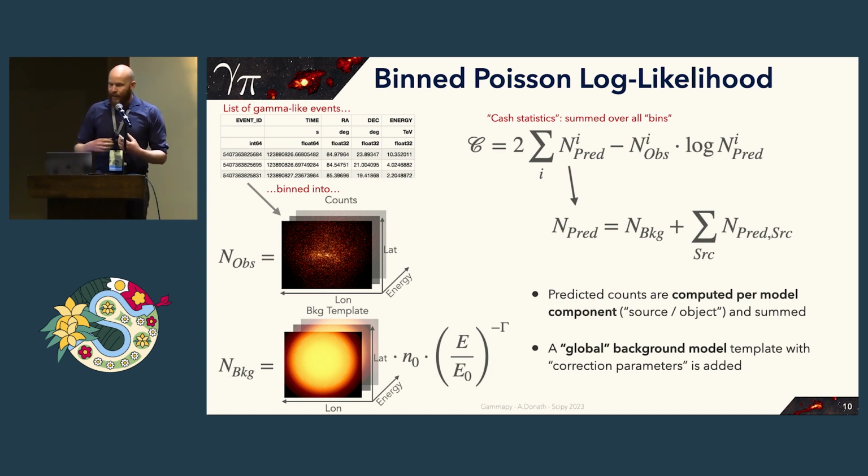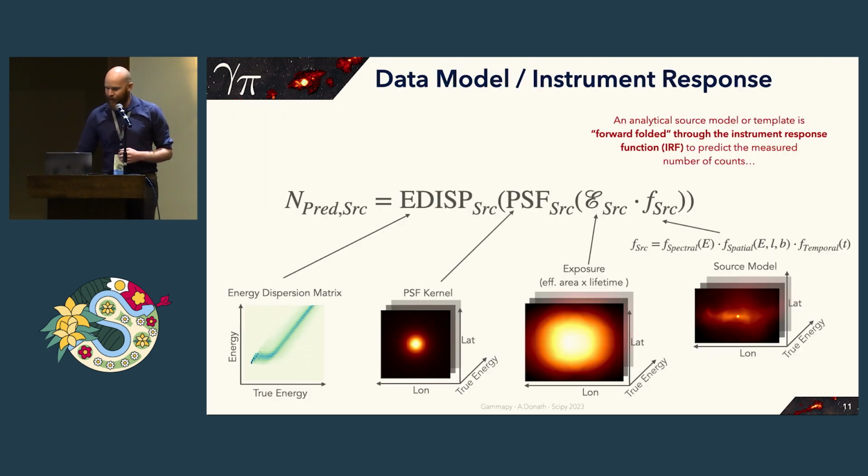And then in the analysis, one tries to model the emission using Poisson log likelihood fitting. I've shown the formula here, but the details don't matter. One assumes Poisson statistics per bin, and then you can sum over all bins to get the likelihood of your measurement. In addition, there are templates for the hadronic background. This is also what I'm showing here.